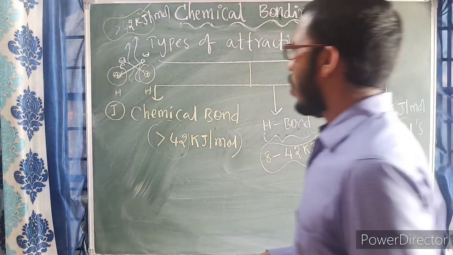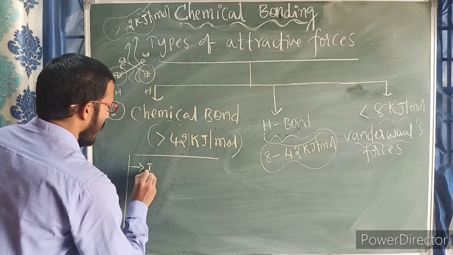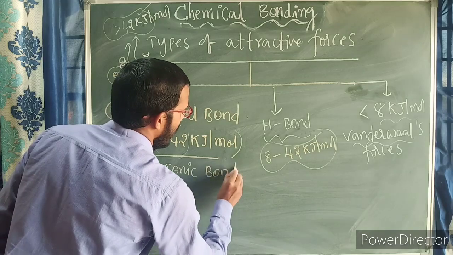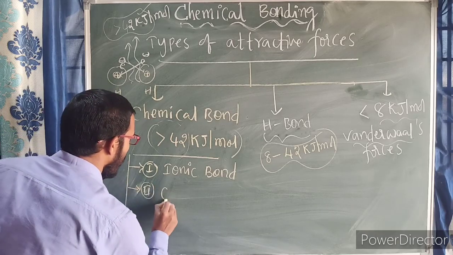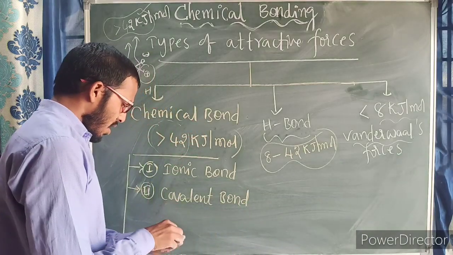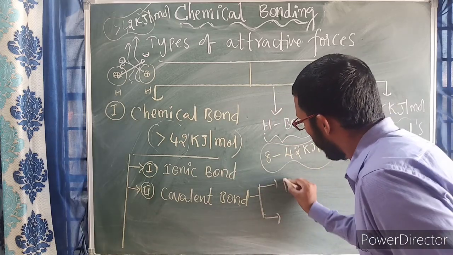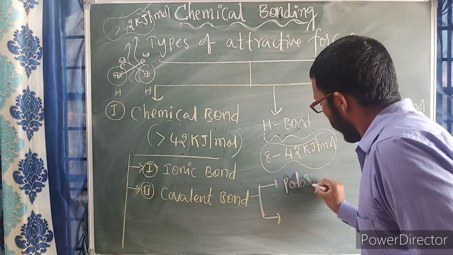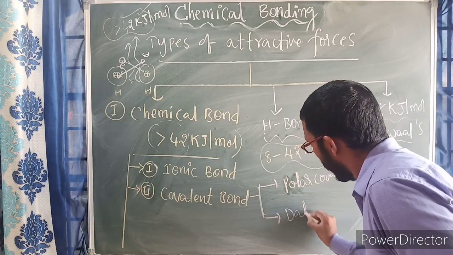Now let us talk about chemical bonding and the types of chemical bonds. Number one, the ionic bond. The ionic bond is also known as the electrostatic bond or electrovalent bond. Second one is the covalent bond, which again has two types: polar covalent bond and dative bond.